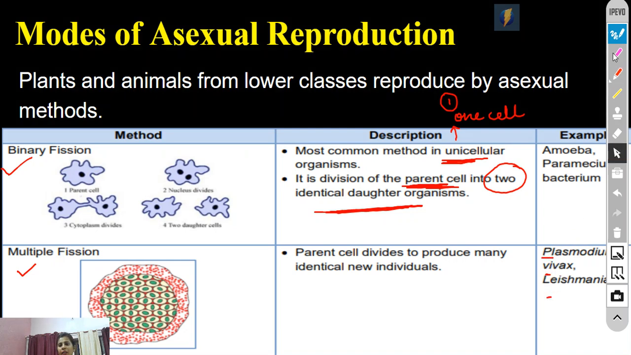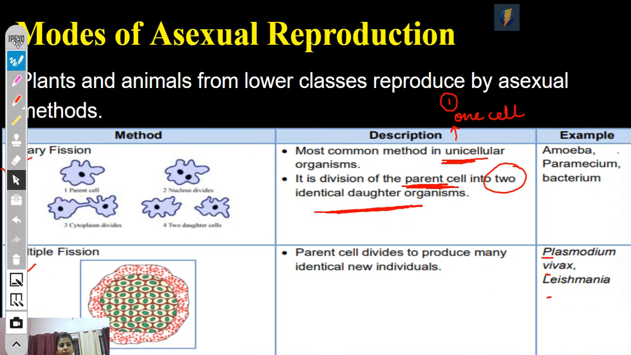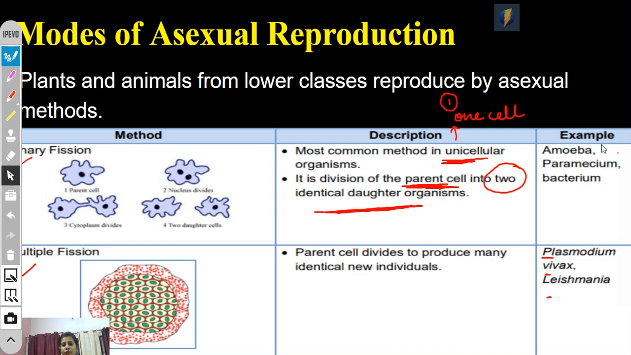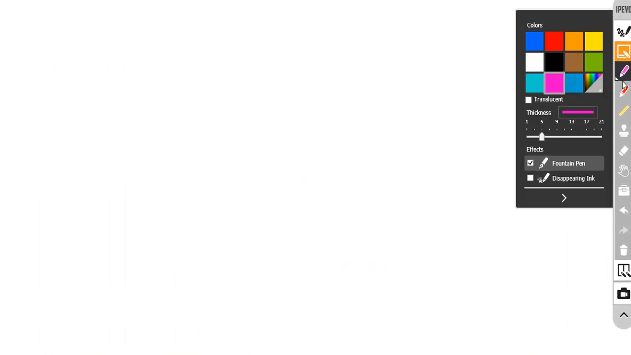I hope my examples are not getting hidden, but now see. Binary fission takes place in amoeba, paramecium and bacteria. Multiple fission takes place in Plasmodium, Vivax and Leishmania. Now you will say, ma'am, what is the difference between both of them, or how should we understand it properly, or in which condition what will happen?